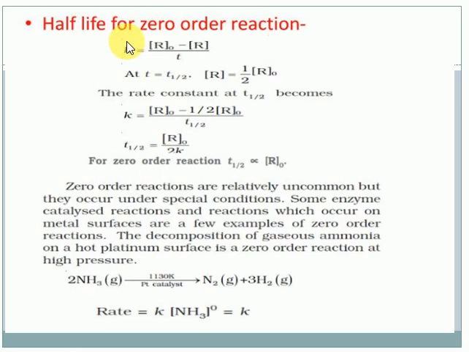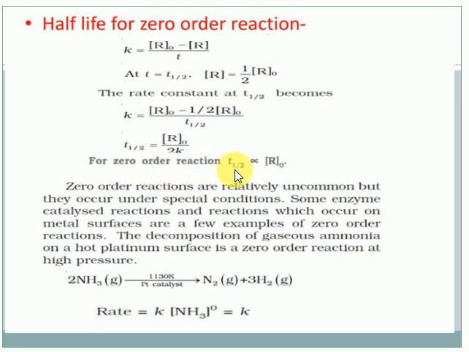Suppose I take the same equation, for the zero order. Previously K is equal to R0, the initial concentration, minus R, the change in concentration, by T. Suppose I take T equal to T half. The change in concentration is R0 by 2, meaning 50% of R is consumed. So R value is going to be R0 minus half R0, by T half. So T half is equal to R0 by 2K. When you solve this, you get T half is equal to R0 by 2K only.